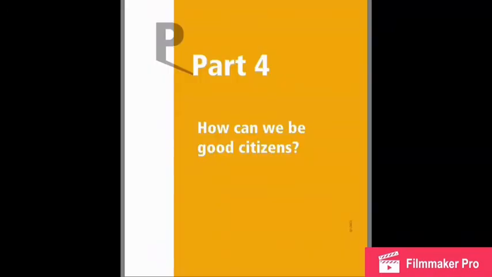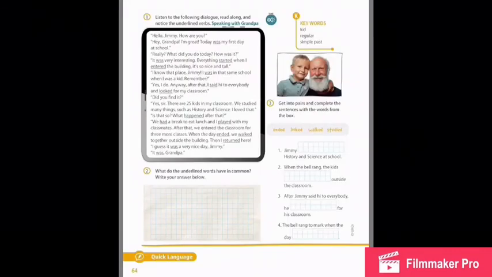Let's continue with our book, part 4, How Can We Be Good Citizens? Page 64 and 65. First page 64, activity. You have the activity number 1, 2, and 3. The first activity is about a reading. Listen to the following dialogue, read aloud, and notice the underlined verbs. Here you have to underline all the verbs in past with the yellow color. Okay, you have to underline and color with yellow.